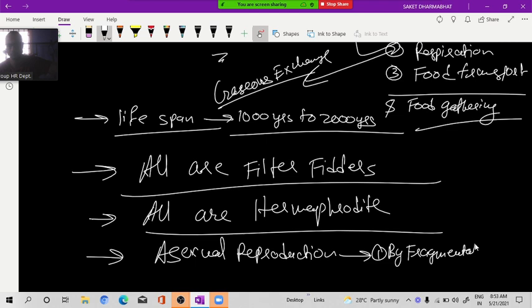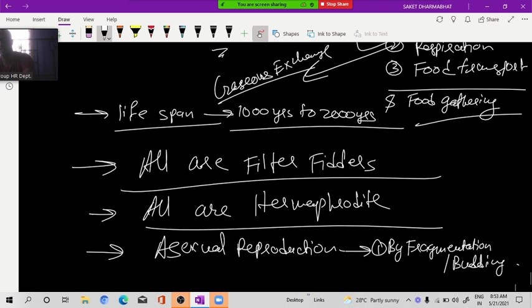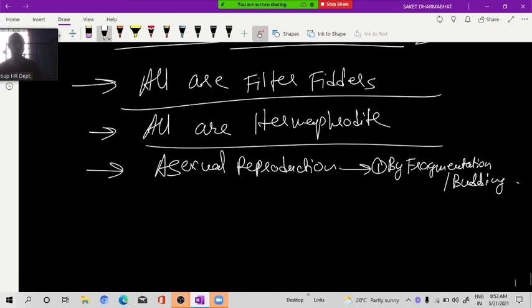Fragmentation is also called what? Budding. Asexual. Fragmentation means if you cut any part of the sponge, it will regenerate because of the archaeocyte cell. Archaeocyte cell is a kind of amoebocyte cell, as I already told you. Okay, asexual reproduction by fragmentation or budding.